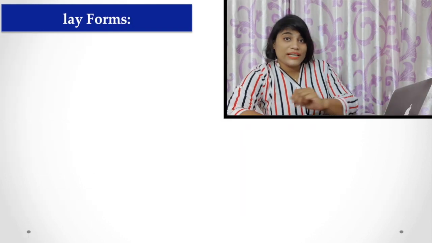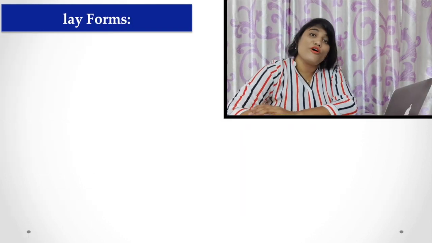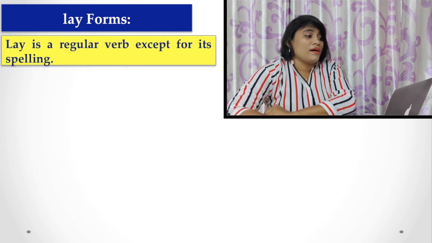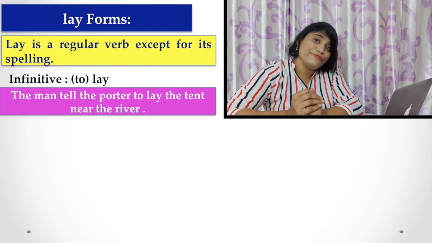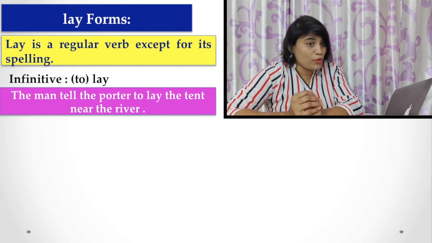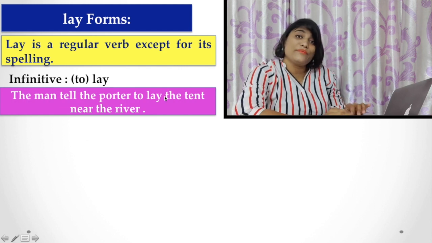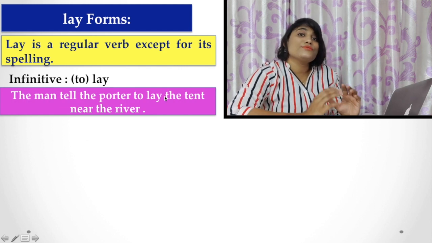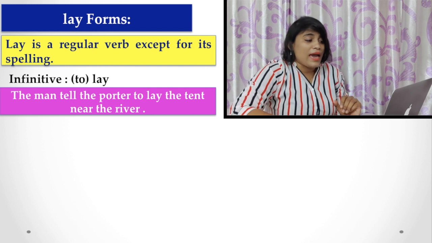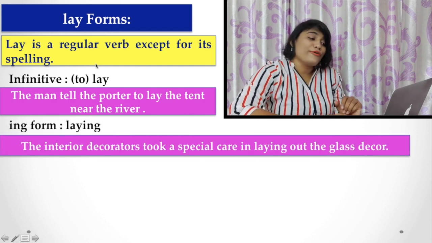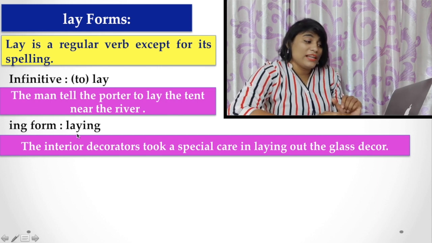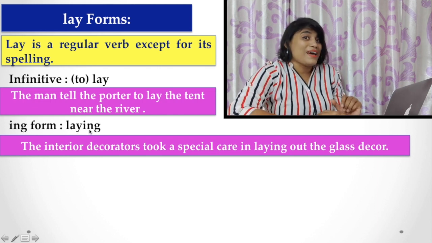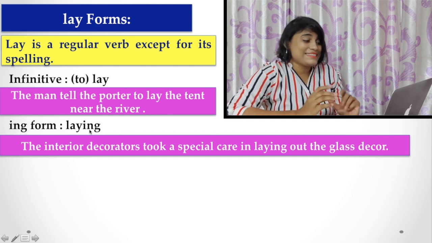Now I am going to tell you the verb forms for the verb lay. To lay, that is the infinitive form. The man told the porter to lay the tent near the river. Here you find to lay, that means to set down or to put down. And another, the ing form is laying, L-A-Y-I-N-G. Look at the spelling because it is very important.